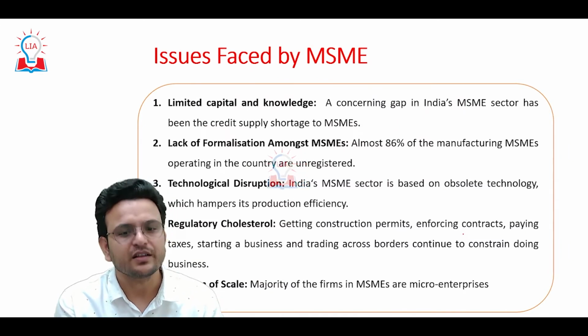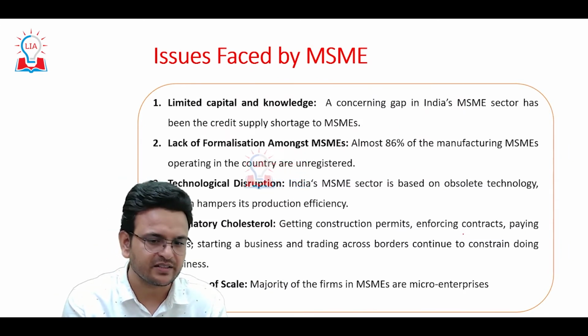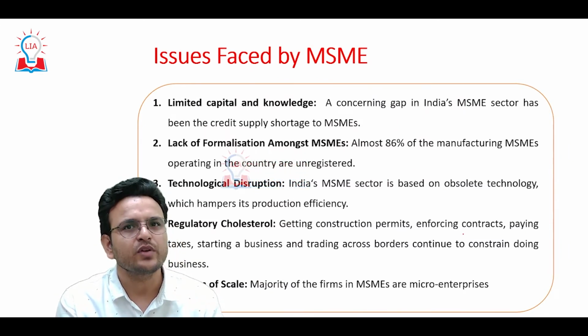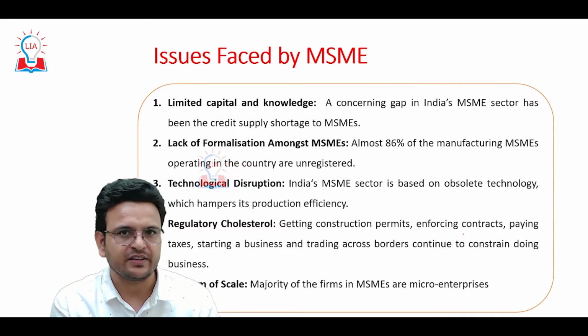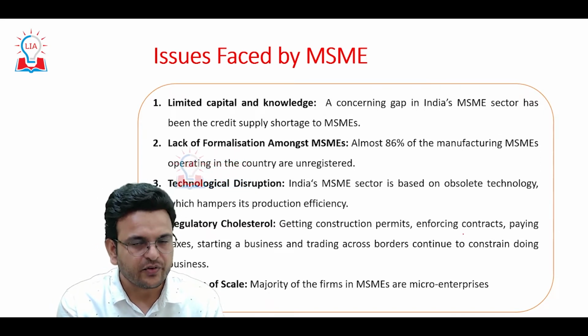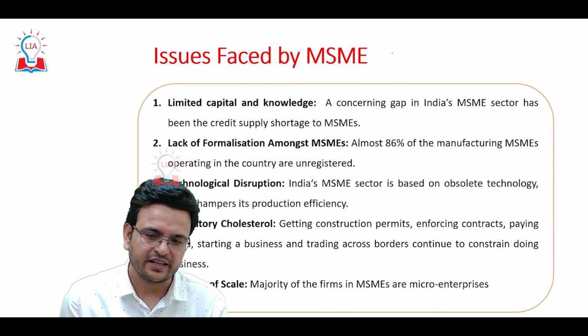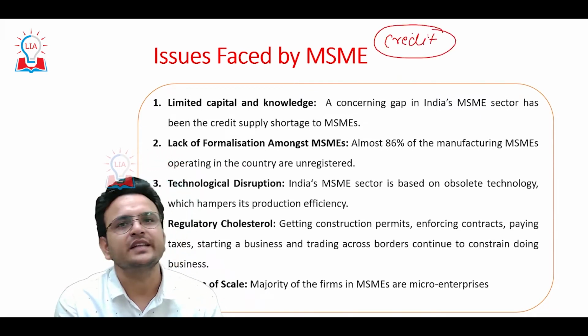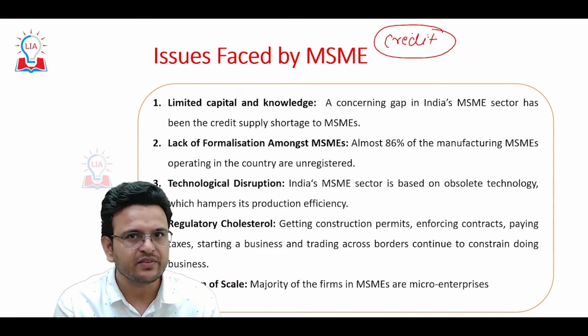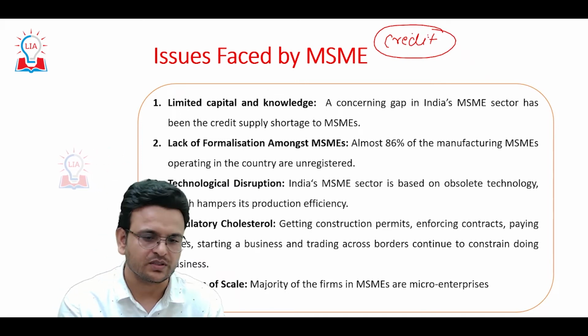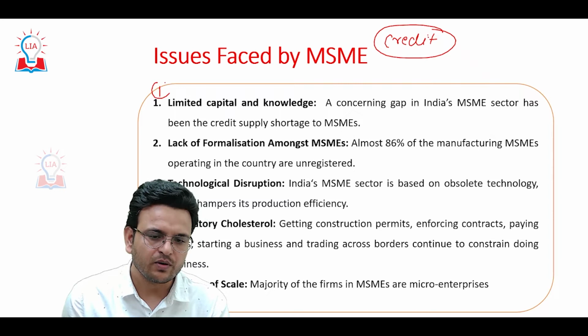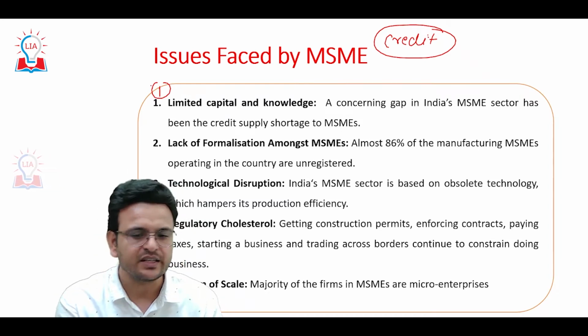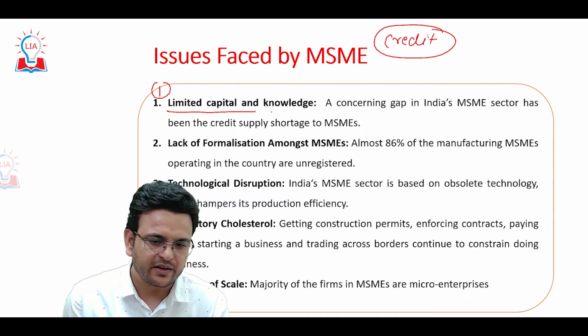Now what are the issues this MSME sector is facing in India? When we talk about any economic activities in India, the first and most important thing is credit. When this credit is not sufficiently available, then people cannot reinvest for more growth. So the first problem these MSMEs are facing is limited capital and knowledge.